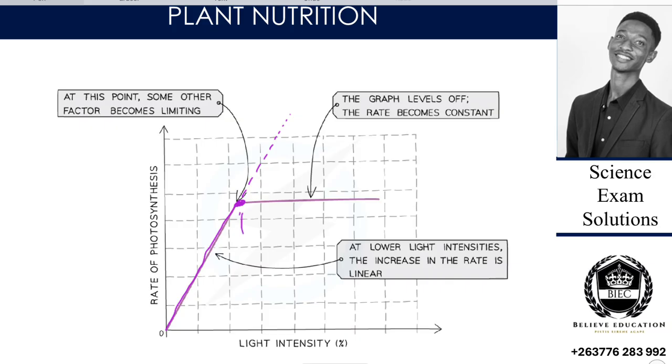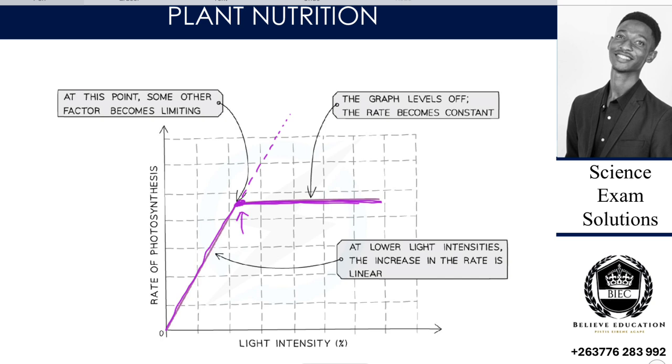another factor has come into play and it begins to limit, and then our graph becomes what? Straight like this. So let's say another factor, maybe temperature, starts to limit, or the other ones begin to limit, and then our graph becomes straight.